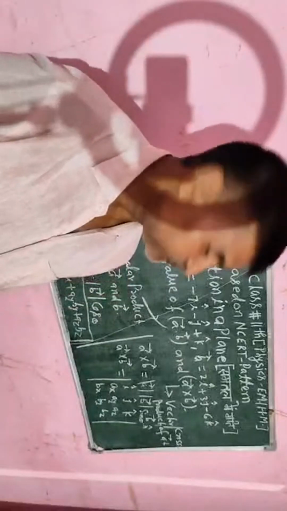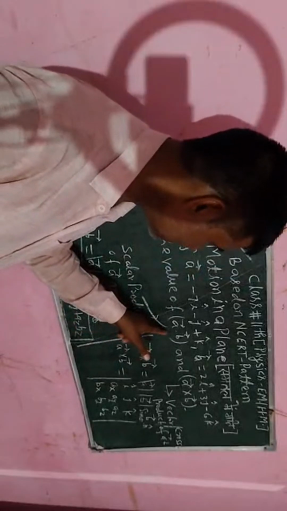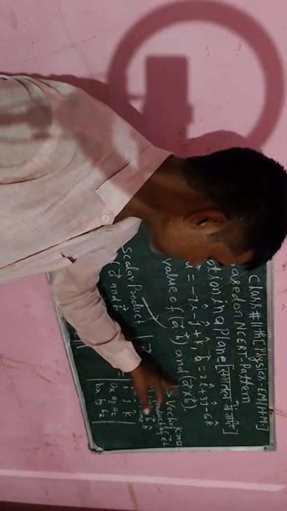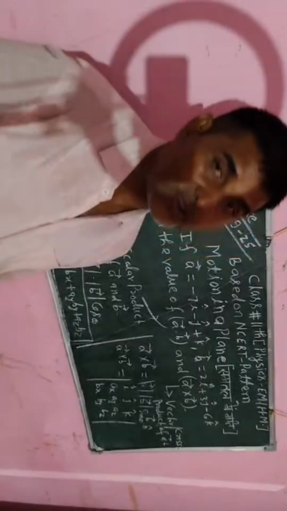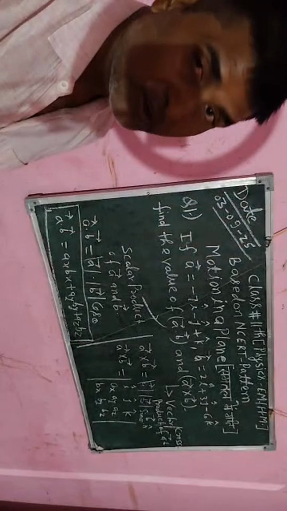Okay, so we have to use this formula for getting the value of a dot b, and I will use a cross b, this formula for getting the value of vector a cross vector b. Okay, so this is the requirement we have to find.